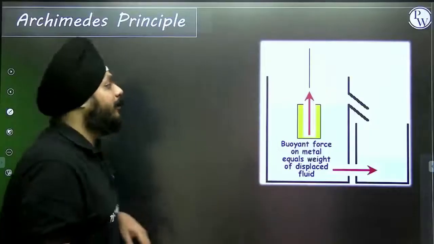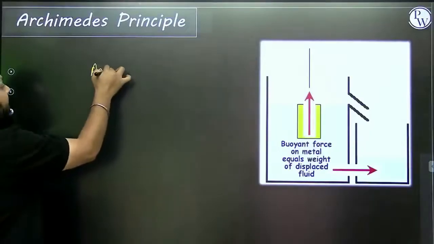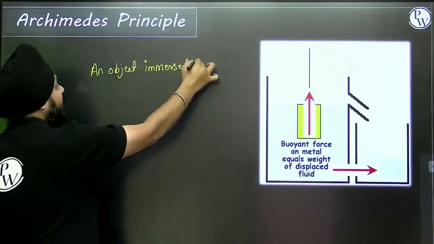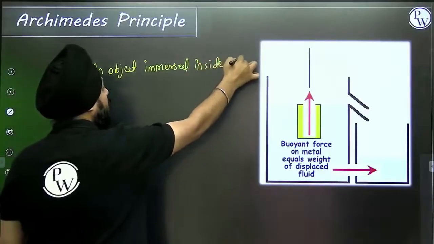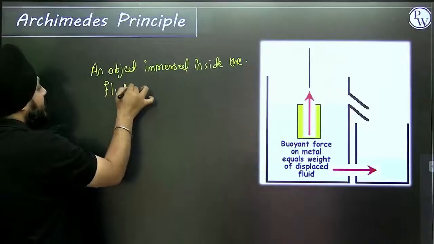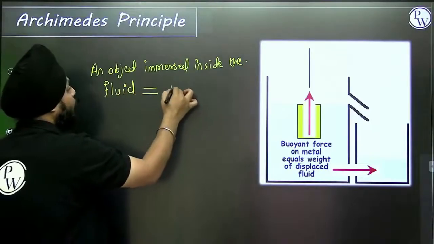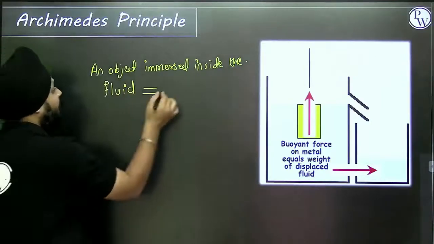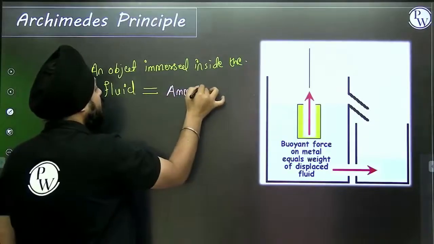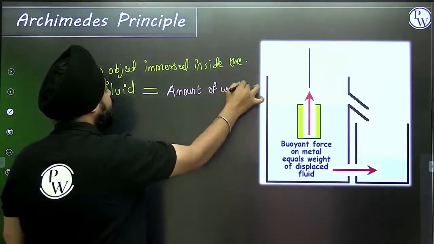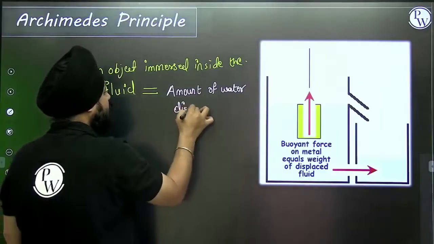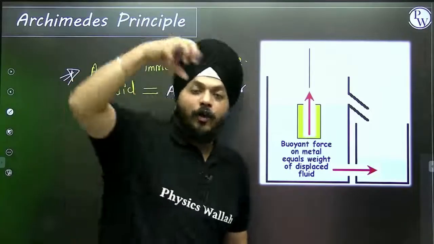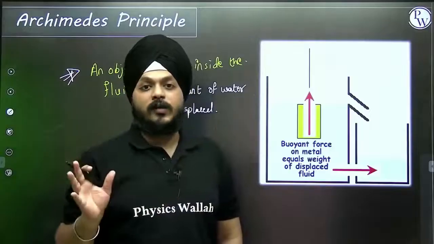Now, what does the Archimedes principle state? It states that the weight of an object immersed inside the fluid is equivalent to the amount of water displaced.